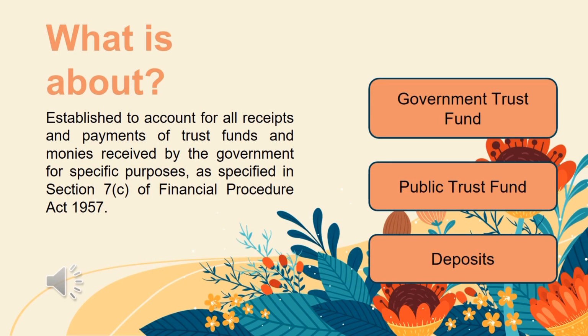So, what is it about? Consolidated Trust Account is established to account for the receipt and payment of trust funds and monies received by the government for specific purposes, as specified in Section 7 Subsection C of Financial Procedure Act 1957.